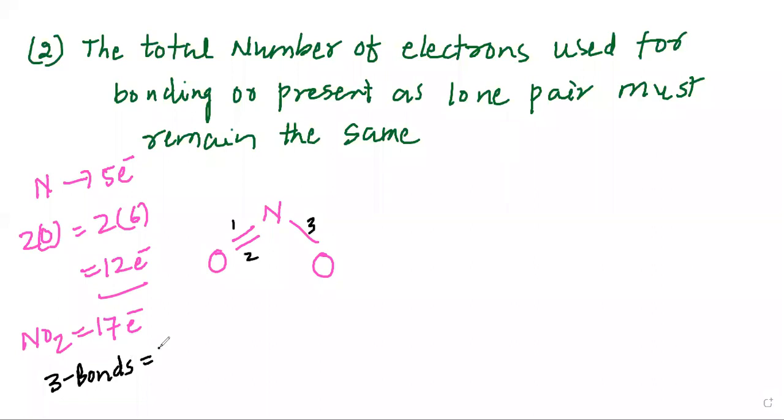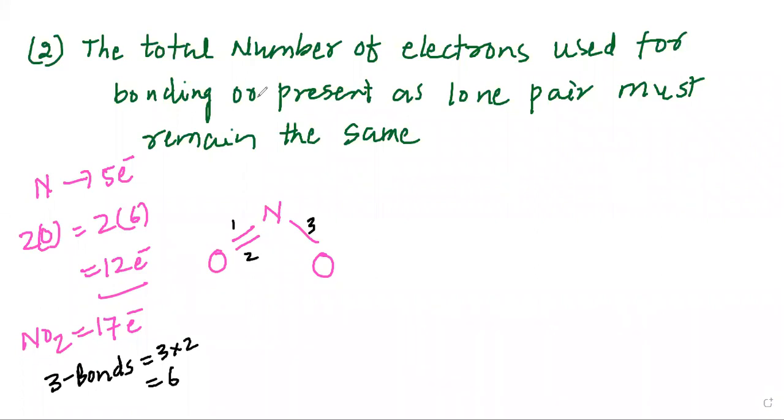That means 3 multiplied by 2, that is equal to 6 electrons being utilized. Now total 17 electrons were there, and these 6 electrons are being utilized. So we will have to show 11 electrons again. These 11 electrons we will have to show while writing the resonance structure.